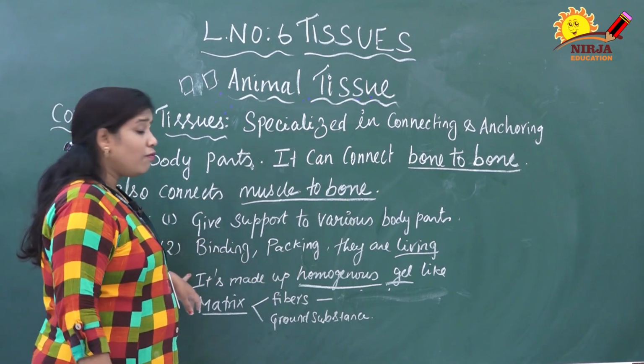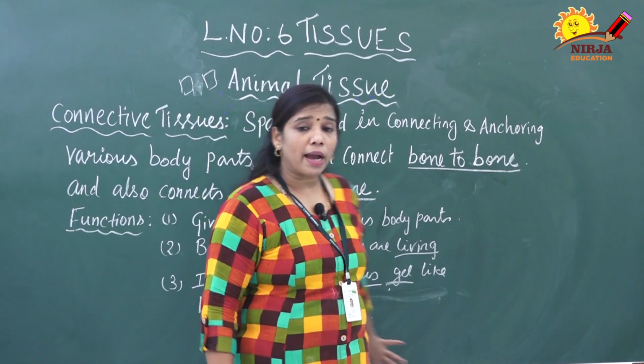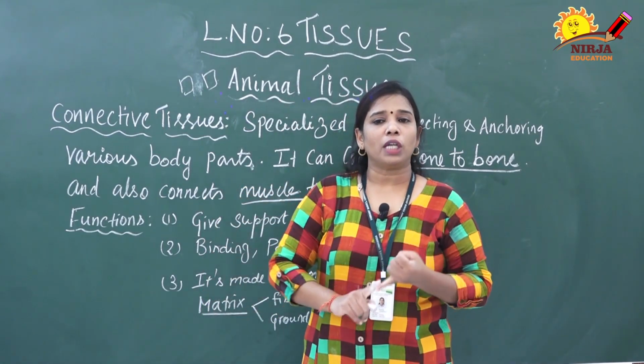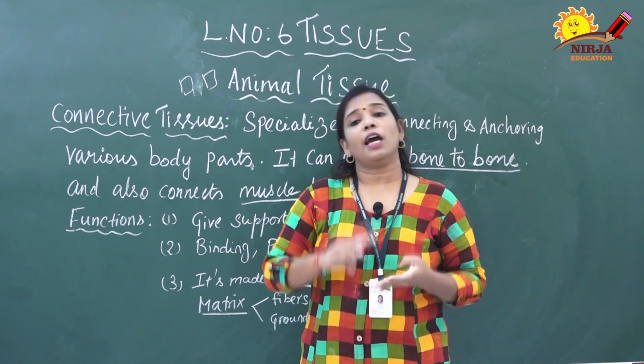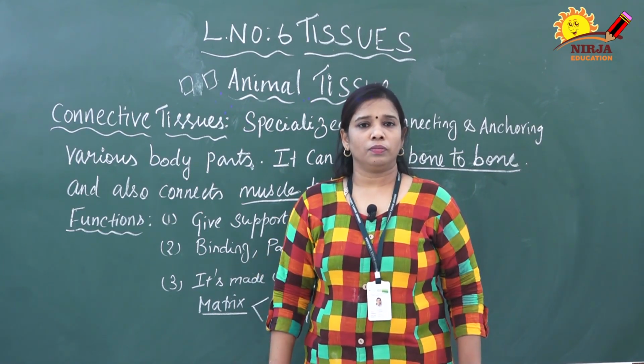They are also living in nature. It is made up of a homogeneous gel-like structure called matrix, as I told already. What is the main function? Supporting, packaging, anchoring and holding. This is the main function of this connective tissue.